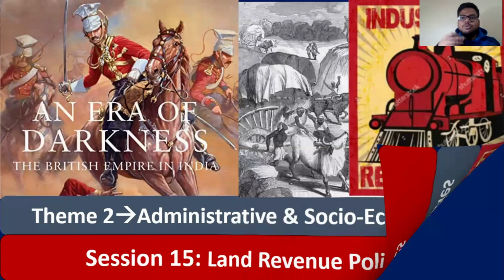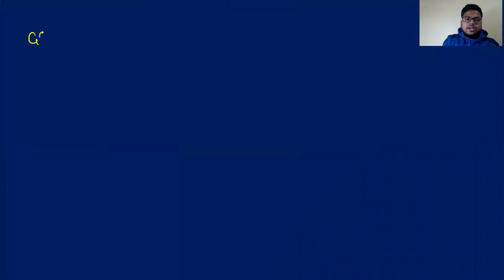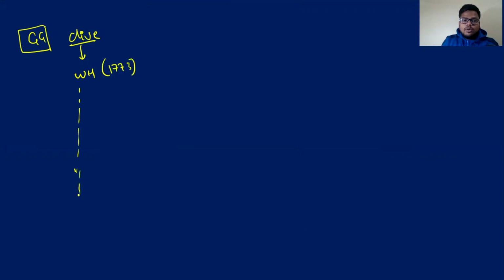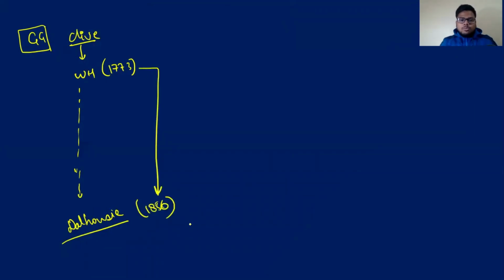Till now in theme 2 we have focused on the governor generals, right? We have studied from the times of Robert Clive, who was a governor, then Warren Hastings, and from Warren Hastings, from 1773, we have led to the time of Lord Dalhousie, right? 1856. So we have dealt with this much time, almost 80 years.